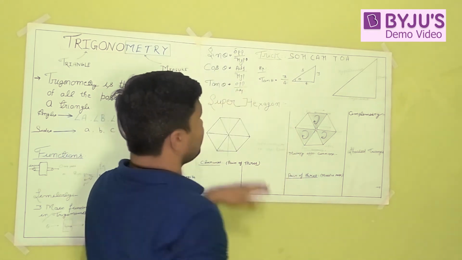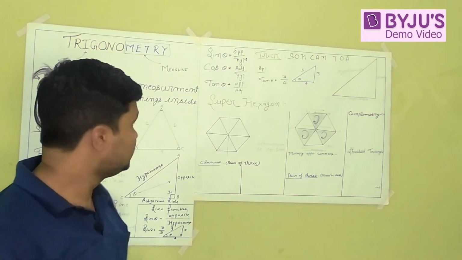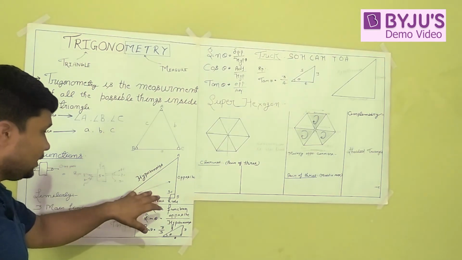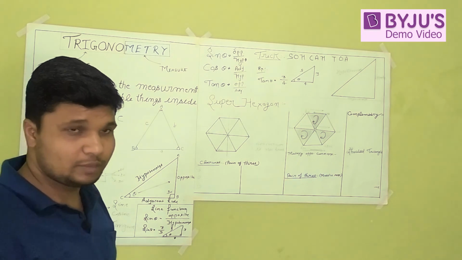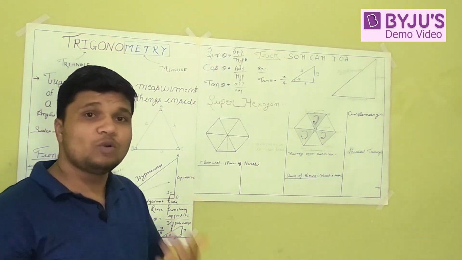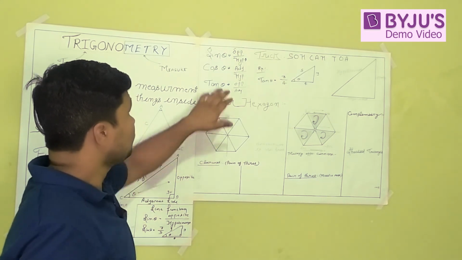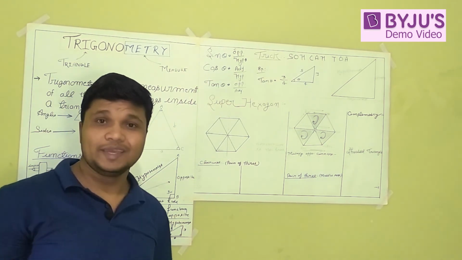That is 4. So this is the basic introduction of trigonometry, the right angle triangle and the functions used in trigonometry. These are 3 basic functions, and 3 more functions can be derived from them, which are the reciprocals of these functions. Okay, thank you.